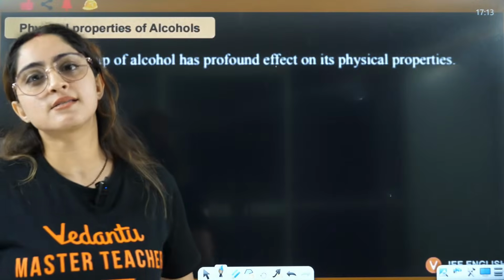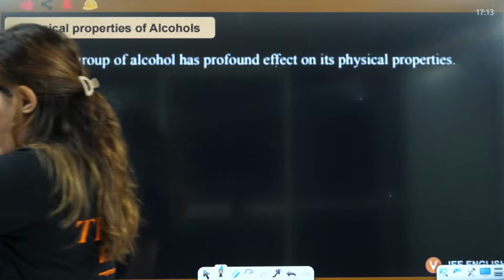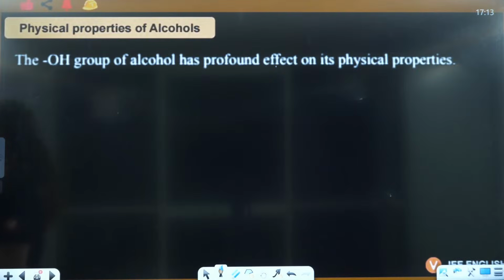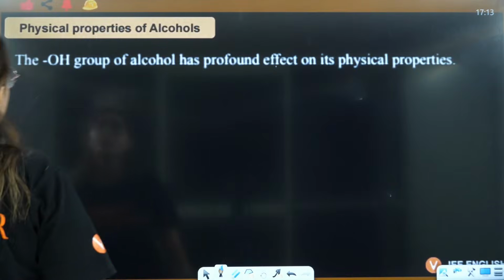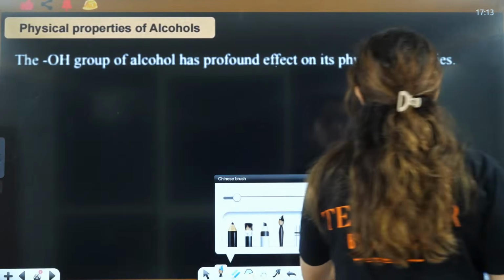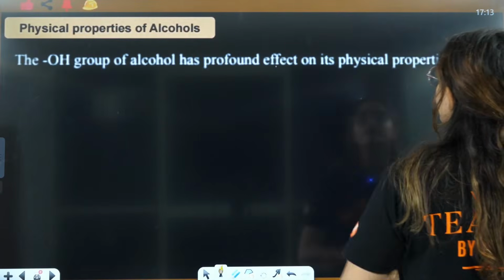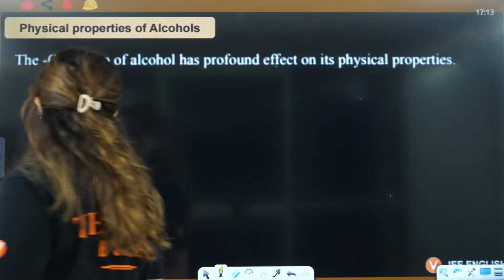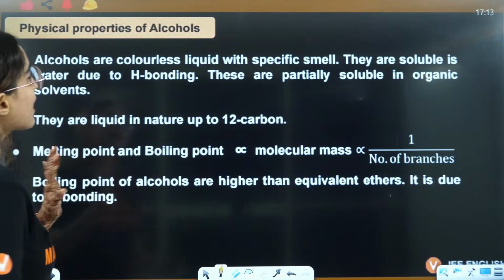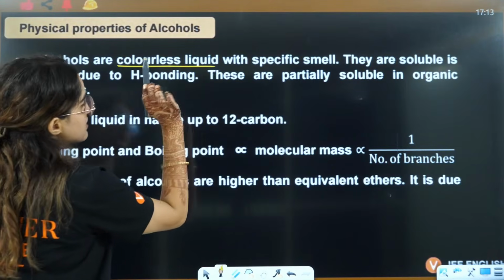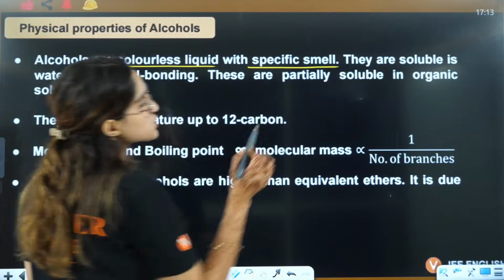Okay. Yes, students, now let's discuss the physical properties of alcohols. Right? Let's discuss the physical properties of alcohol, everyone. Let's talk about the physical properties of alcohols, right? The OH group of the alcohol has a profound effect on physical properties. Let's see how, right? Alcohols are colorless. First thing is colorless liquids with a specific smell they have.